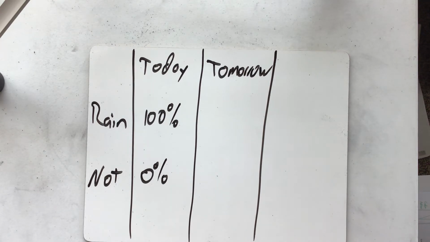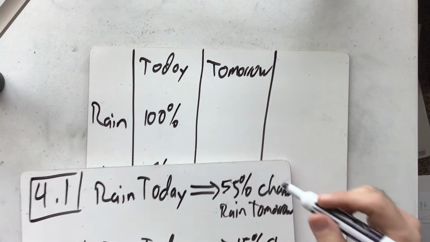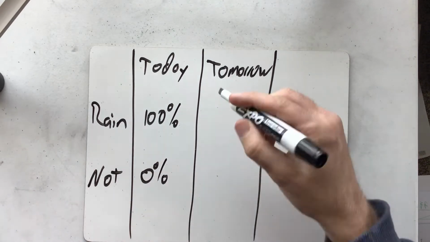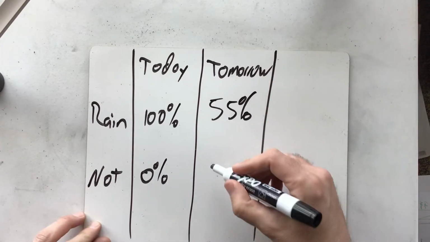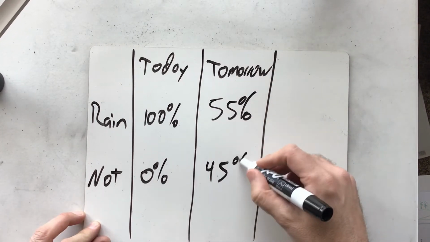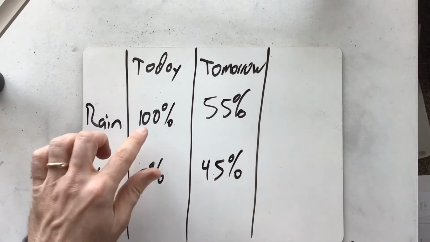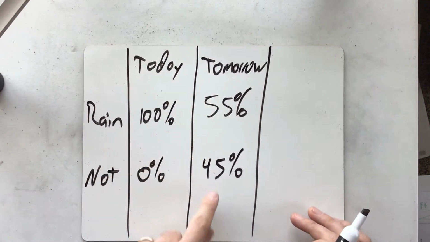Oh, I wrote the wrong number down on this page. This was 55. Sorry about that. So because it rains today, there's a 55% chance it rains tomorrow, and only a 45% chance that it doesn't rain tomorrow. That was simple because we know which state we're in.